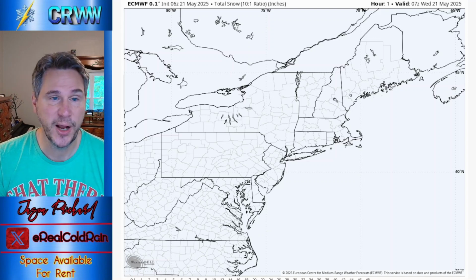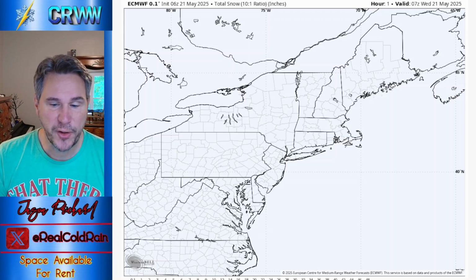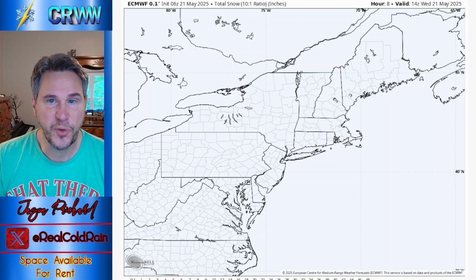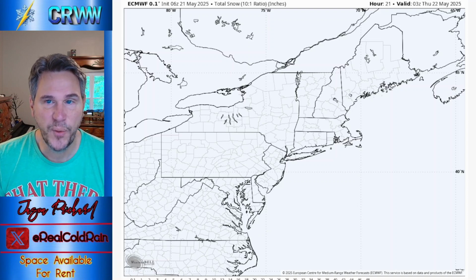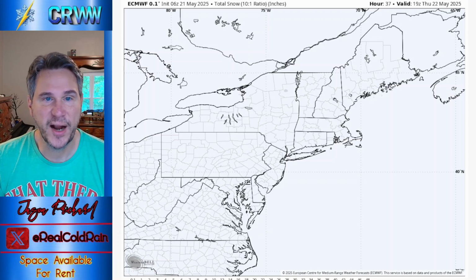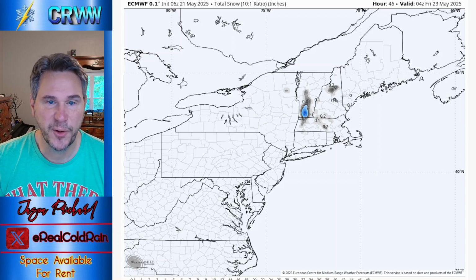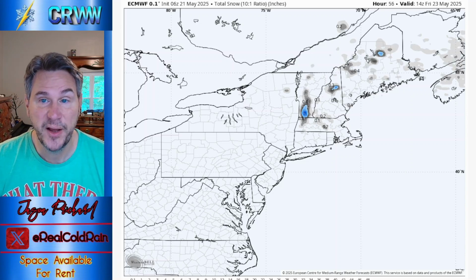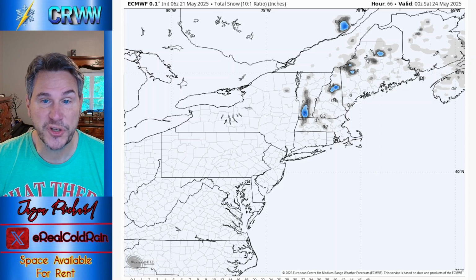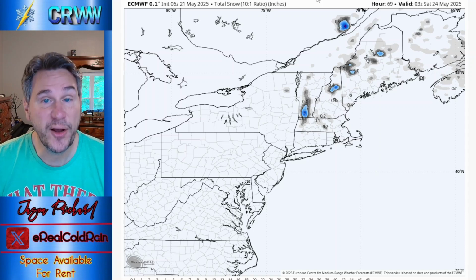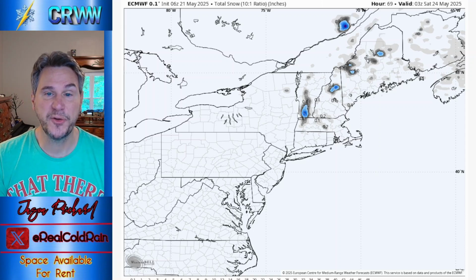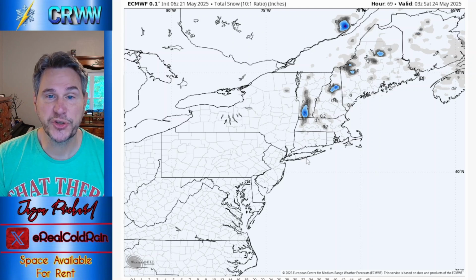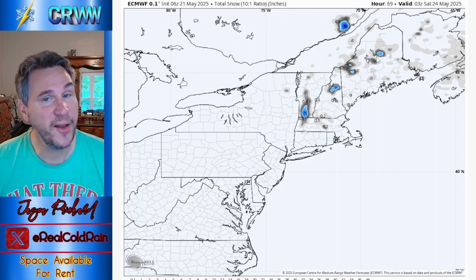So check this out. As we go on through the next few hours and few days, Wednesday, Thursday, and now we get into Friday, this is the European model. So let's see what the European does. Okay, now we're starting to see a little bit of snow break out over the course of Thursday evening into the overnight hours into Friday AM. Friday afternoon, we're seeing a little bit more snow. Where is it at? It's in the higher elevations, in the White Mountains, the Green Mountains, and we're seeing maybe even to the Berkshires too. We're seeing a little bit of snow, not a lot, just a little bit.